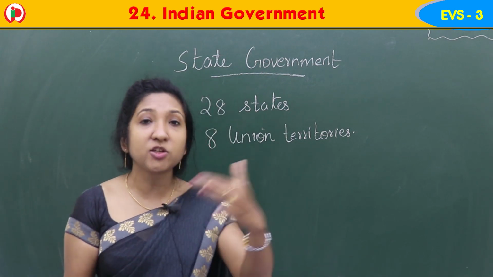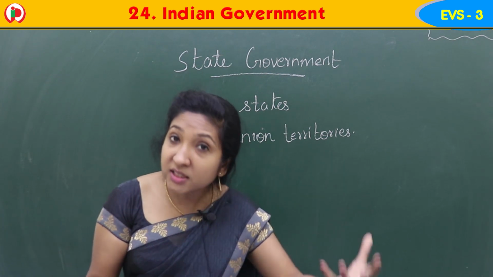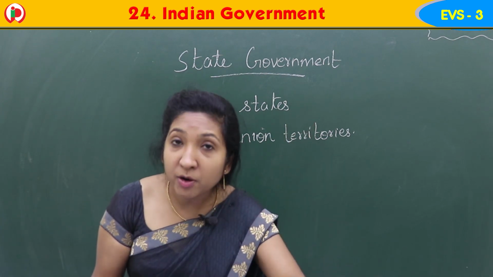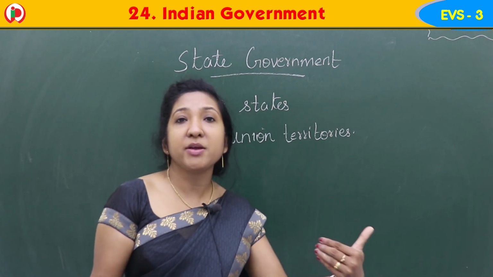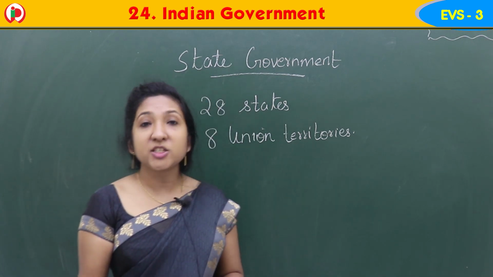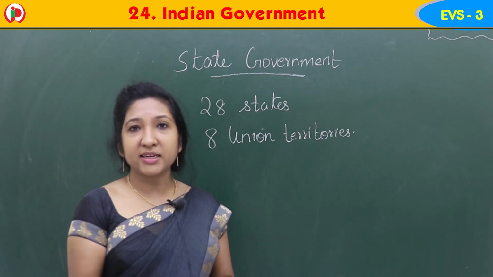So each state of India has a government for themselves to look after their problems. The particular state's problem is solved by the state government over there. This government is known as the state government. Each state has its own state government.